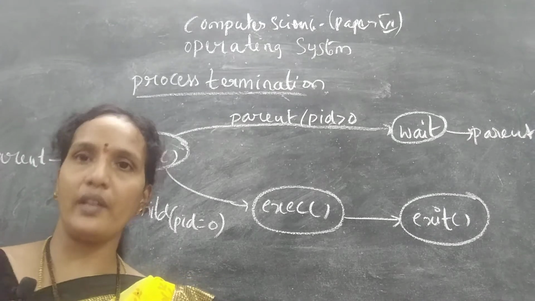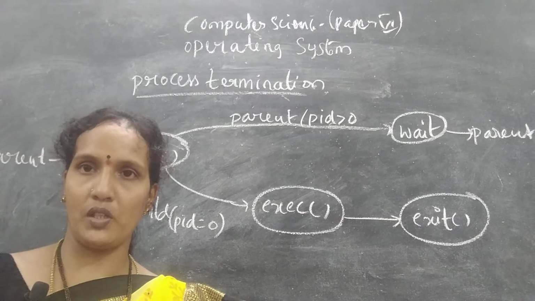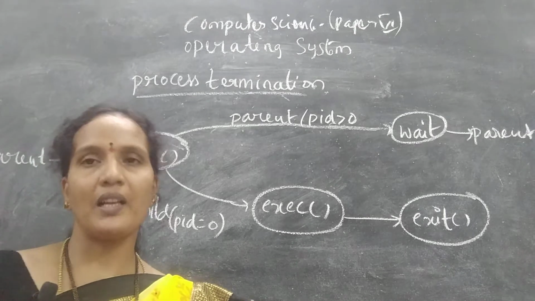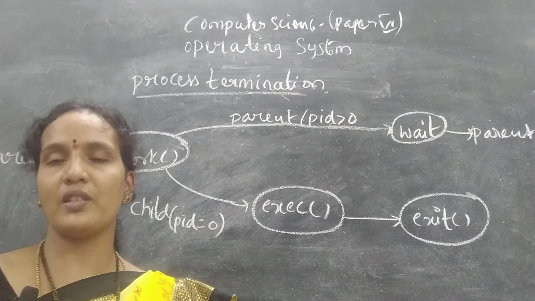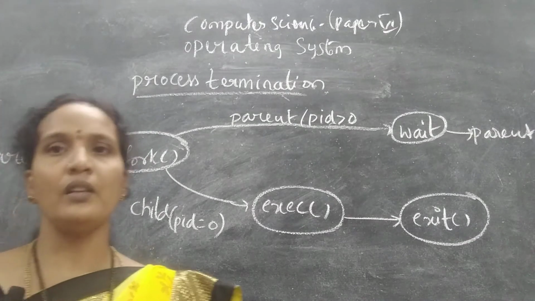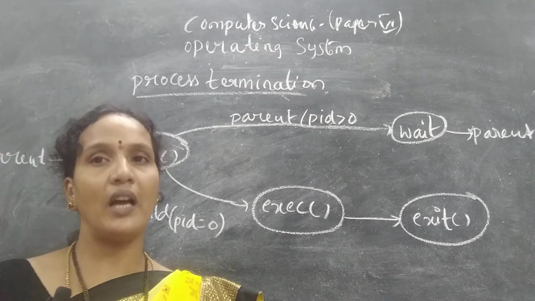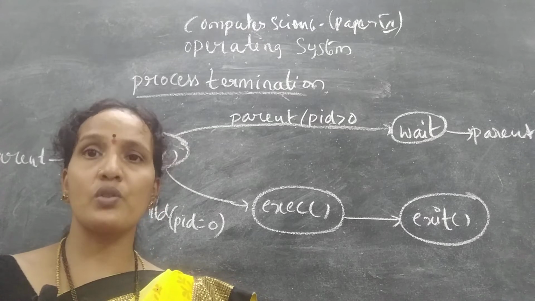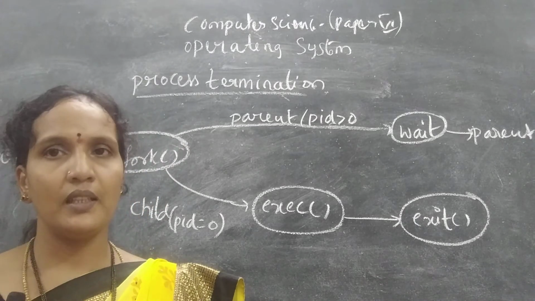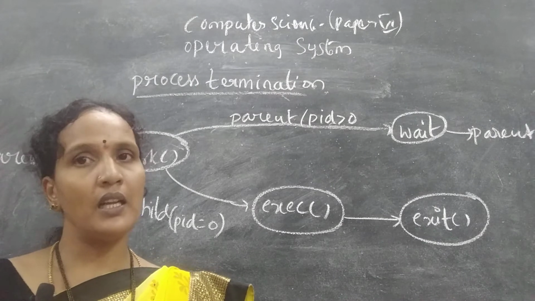But if the parent process won't execute together with the child process, then the parent process should wait till the execution of its child process completes, meaning again it will give the wait signal. Clear? The operating system won't allow the parent process to terminate until the child process has completed its execution. That was what I explained in the last class.